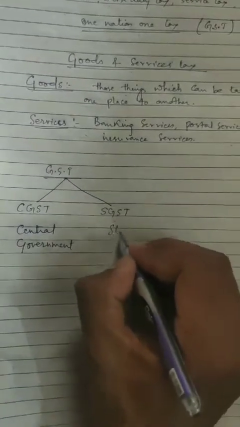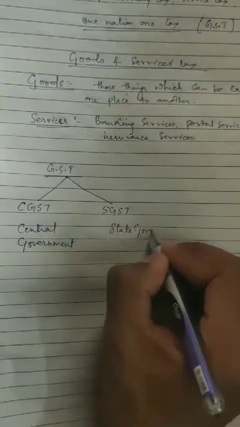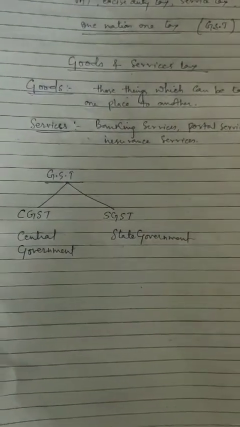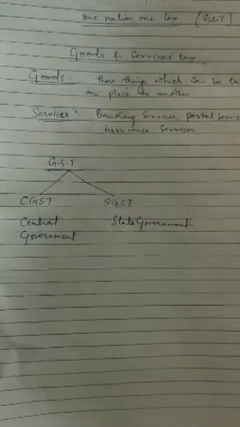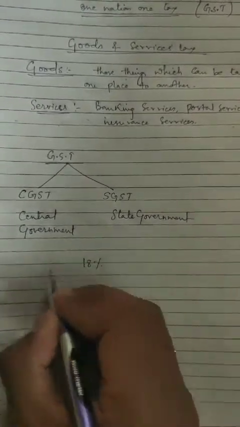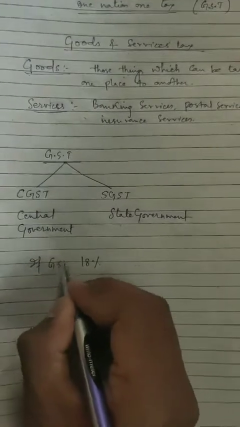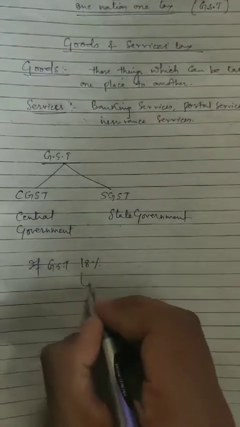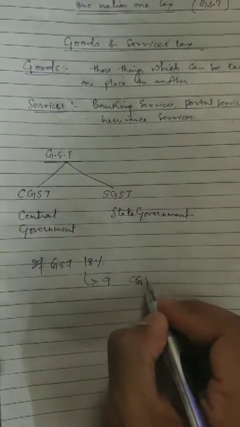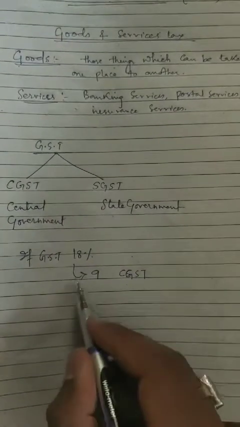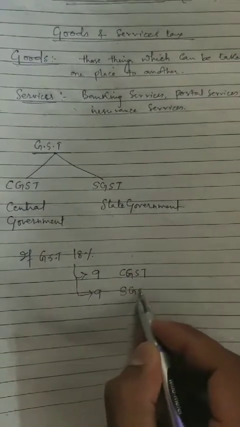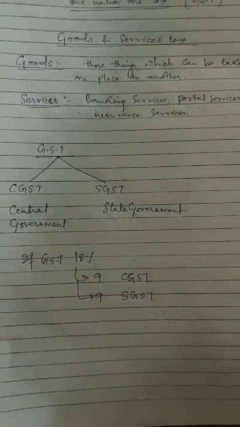SGST means the tax which is collected by the state government, and both have the same percentage. Like if GST is 18%, 9% will be given to CGST, that is the central government, and the remaining 9% will be given to SGST, that is the state government.